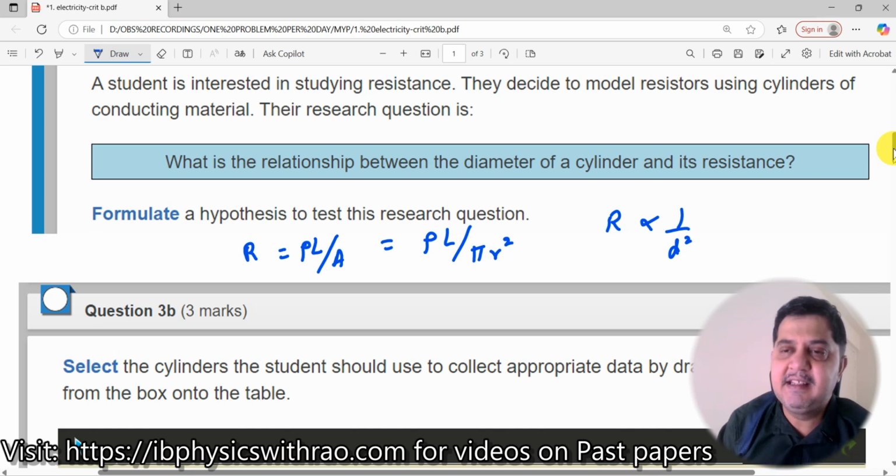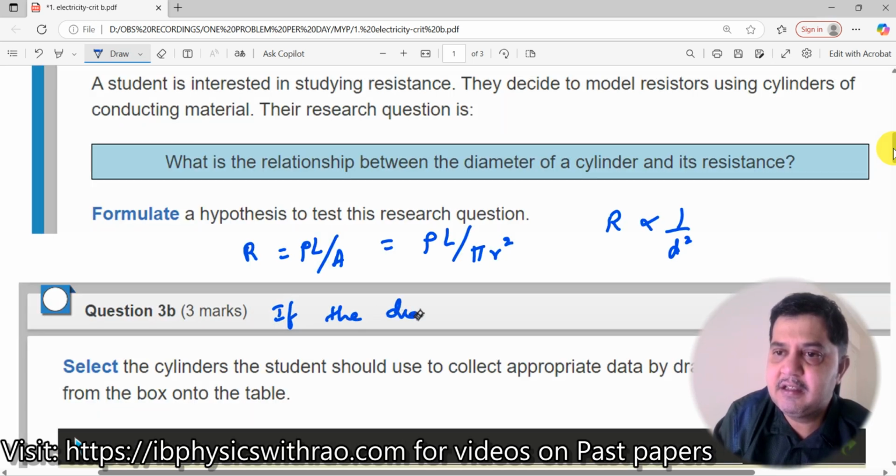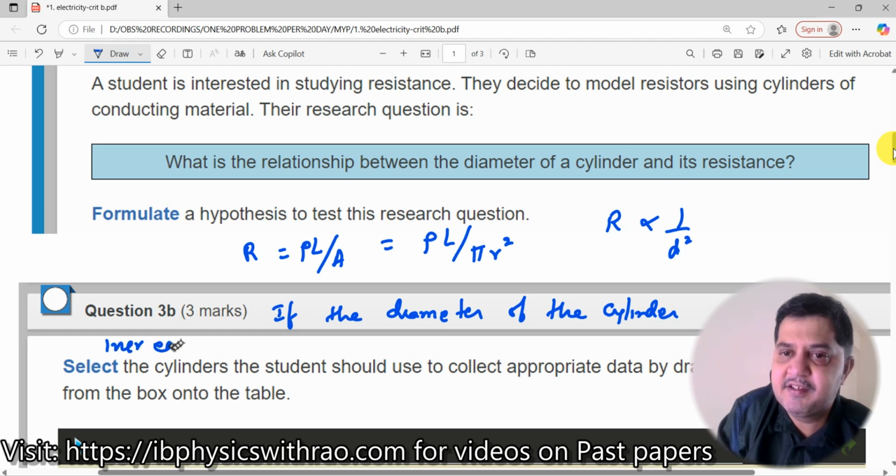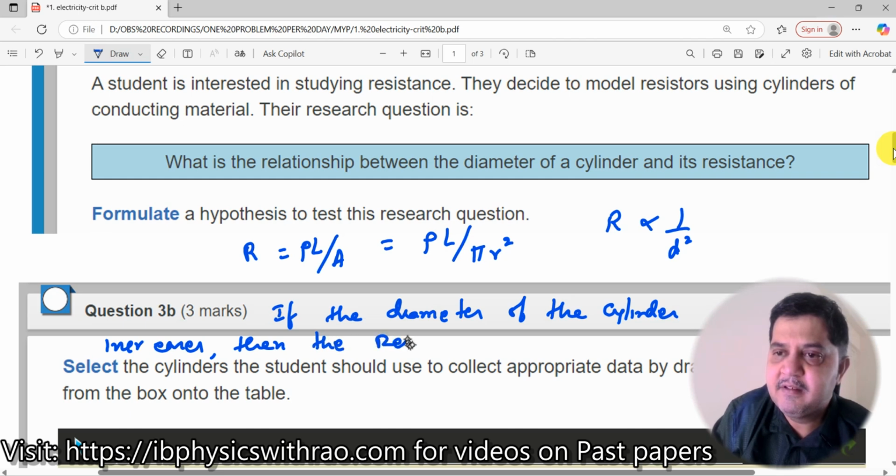You should just say that the resistance is inversely proportional to the square of the diameter of the cylinder, right? So as the diameter increases, the resistance decreases. So I will write it down if you want. I can say if the diameter of the cylinder increases, then the resistance decreases as